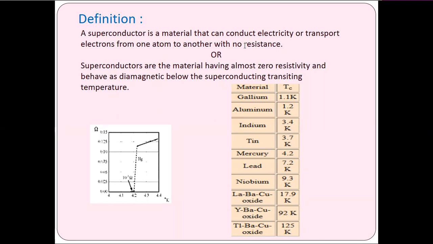We have already seen in the previous PPT or notes that they behave as diamagnetic below the superconducting transition temperature. Superconducting transition temperature. These are the temperatures at which the material has zero resistivity, below which the material conducts as a superconductor.